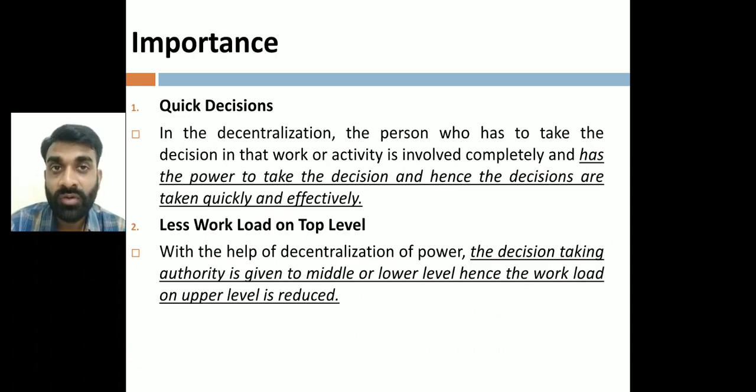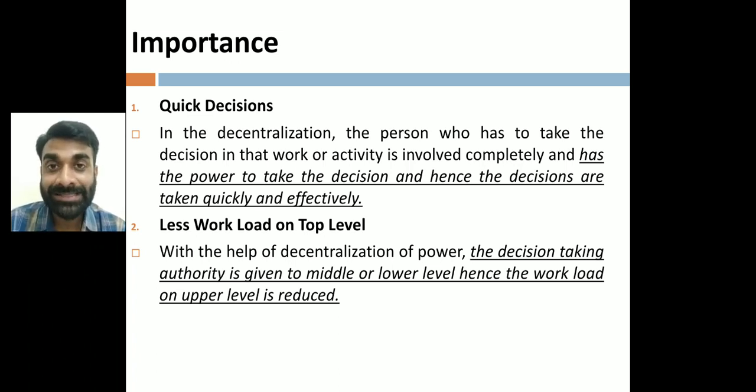Okay, right? So that is the concept, meaning and definition. Now moving ahead with the importance of decentralization. First is quick decision. When decentralization, meaning distribution of power, is there, take an example of a production department. The top level management has assigned the authority: yes, you have the authority to take decisions regarding your department, but you just need to inform the top level management. They don't need to take any consent or permission from the top level. So decisions regarding the production department can be taken quickly, because the production department head doesn't need to go each and every time and ask top management for permission, right?